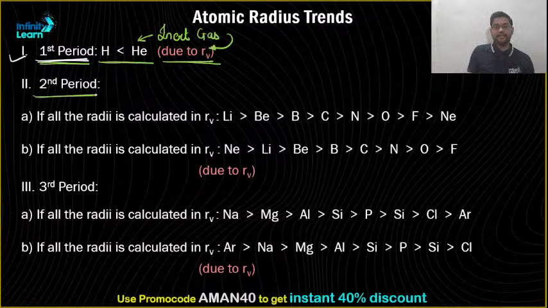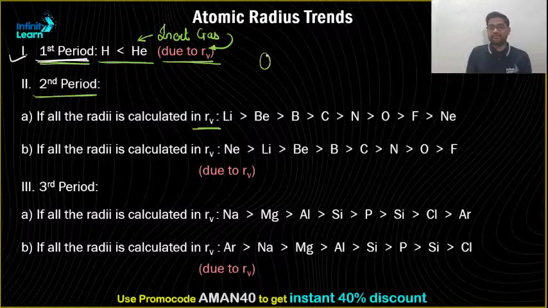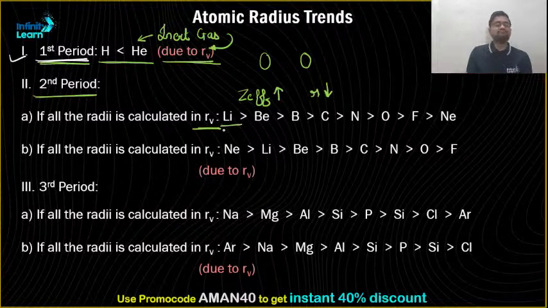If I talk about period number 2, if all the radii are calculated in RV, that means all the given radii are van der Waals radii, then the importance of neon is gone. Since they are not bonded, all the radii are mentioned as van der Waals radius. So what happens from left to right? Left to right, the Z effective increases and hence the radius will decrease. So lithium will have the maximum size as compared to neon when all the radii are given in RV.